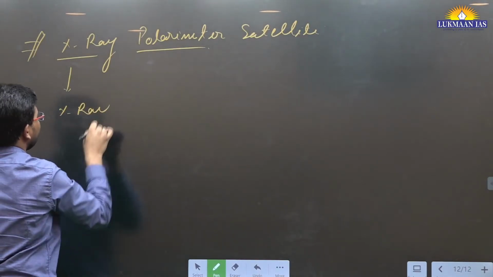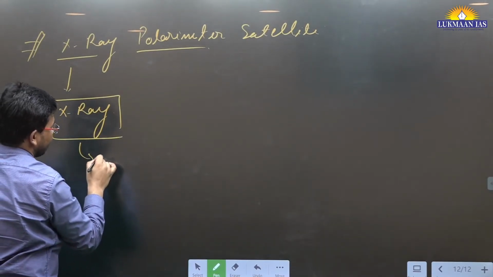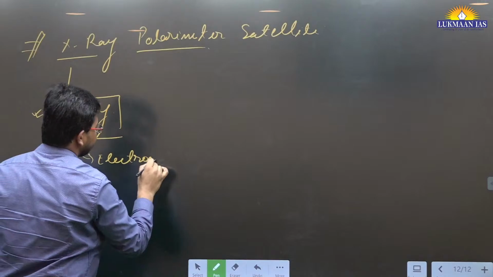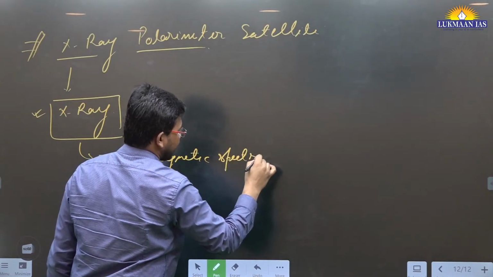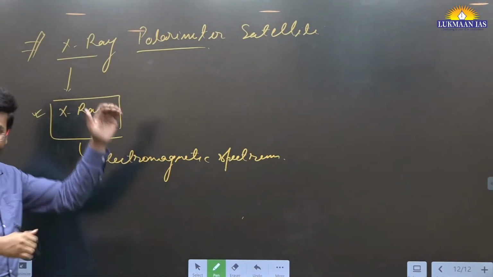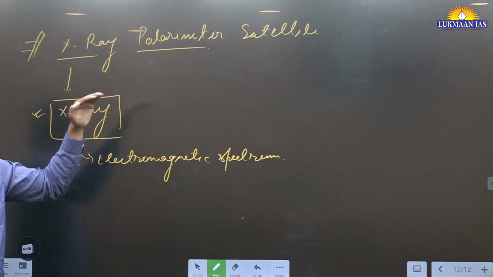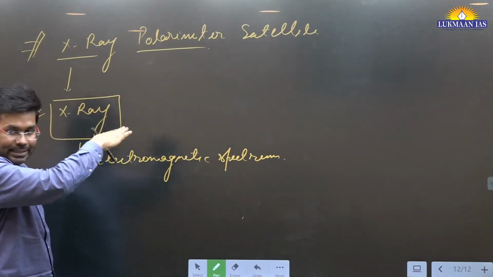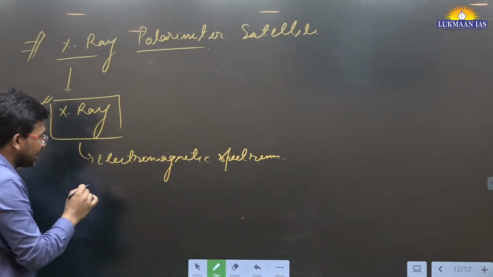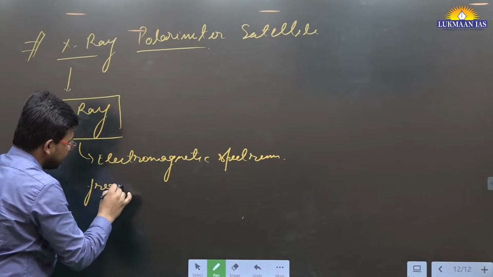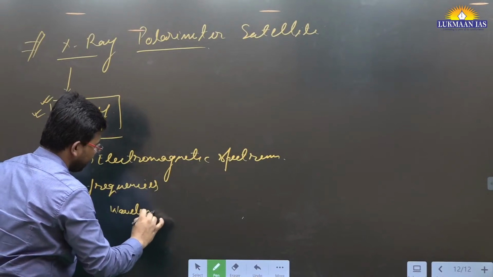First of all, we need to understand what X-rays are, okay? X-rays are part of the electromagnetic spectrum. The electromagnetic spectrum has all sorts of signals, from the visible range to the ultraviolet range to, let's say, X-rays. Then we have gamma rays and all. These X-rays have certain frequencies and they have certain wavelengths.